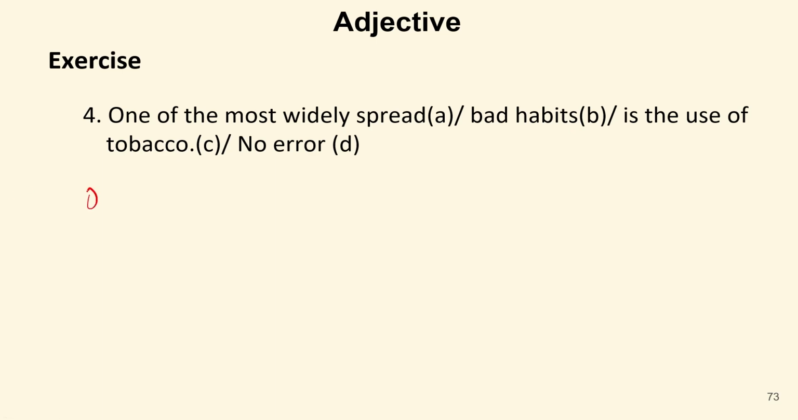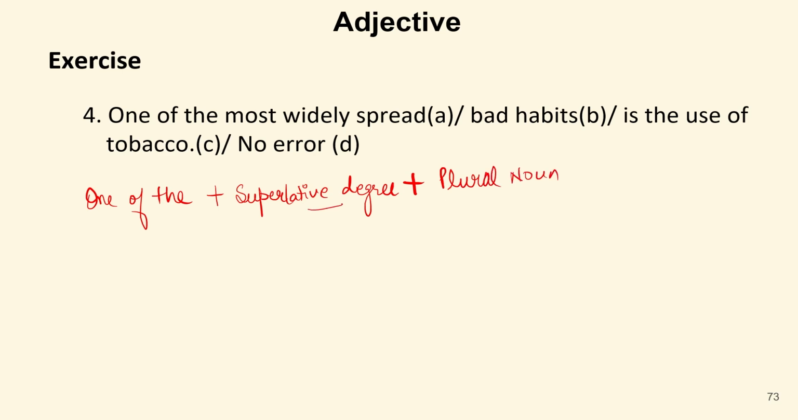Now if we use a phrase one of the, and it is followed by a superlative degree of adjective, it should always be followed by a plural noun. Whether it is followed by a superlative degree or not, it should be followed by a plural noun only. Because we can select one from many, or one from two or more than two, but we cannot select one from one.